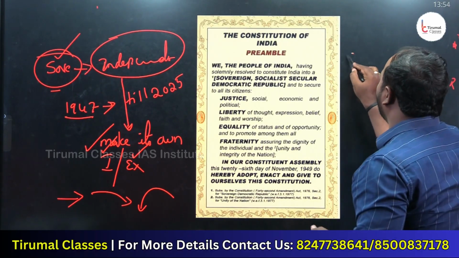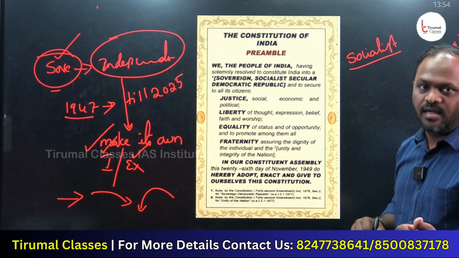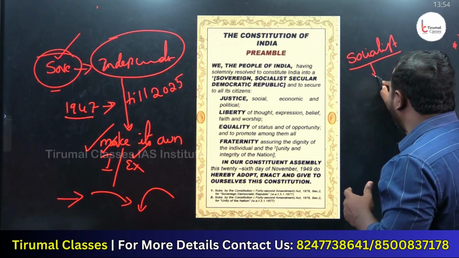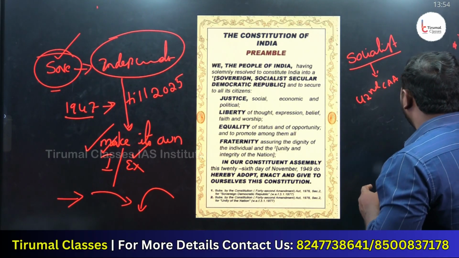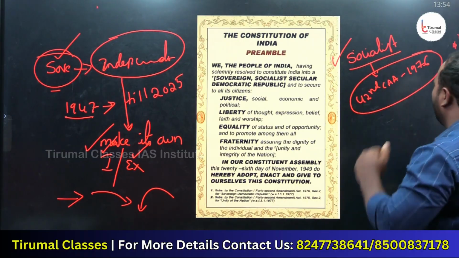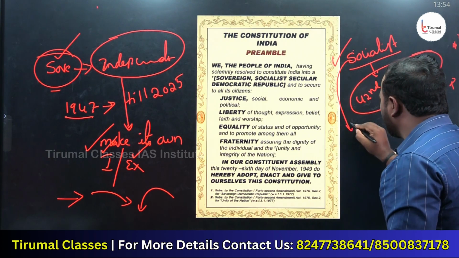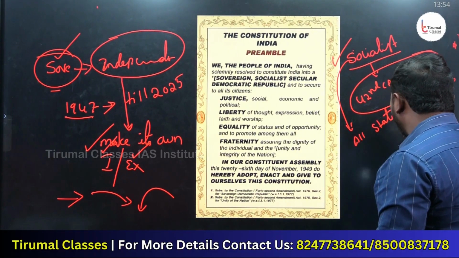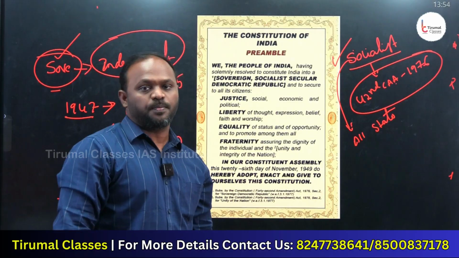The next word we will talk about is socialist. Remember, in the Indian Constitution originally, the word socialist was not mentioned explicitly. Later it was added to the preamble by the 42nd Constitutional Amendment Act 1976. I told you, this word was added to the preamble by this amendment. What is socialist? All the activities should be done by the state. It means the government is most powerful.